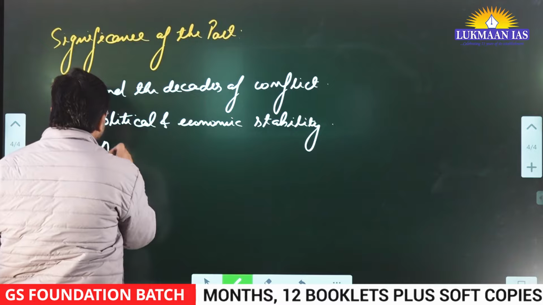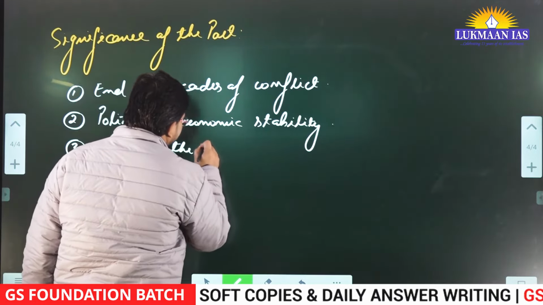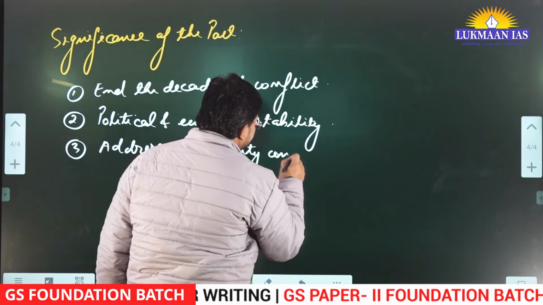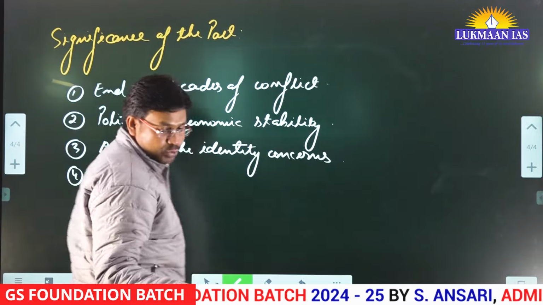It's going to address identity concerns. That's also another problem.